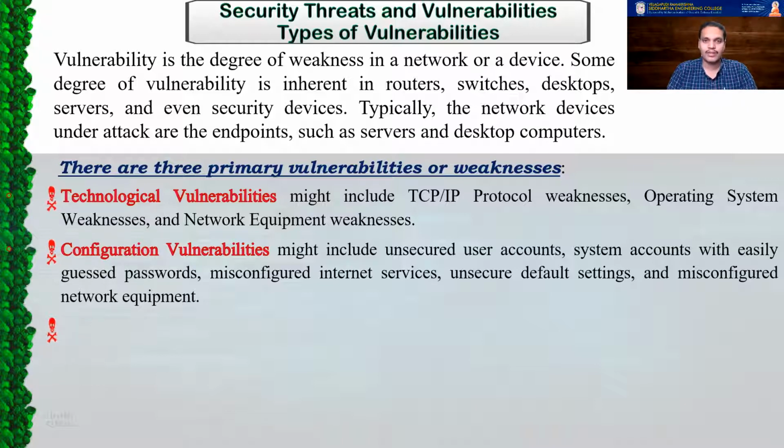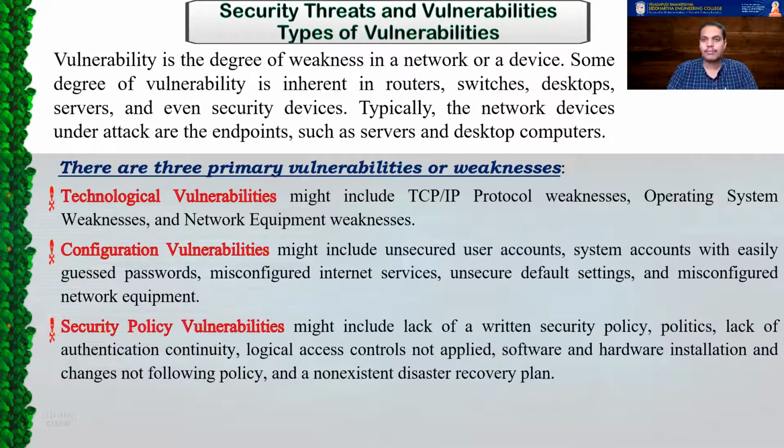We'll talk about this misconfigured network equipment. In our earlier videos, we used to work with configuration of a switch and router. We used to do security settings. If you don't do those settings properly, that means an attacker can gain access to your network device. And if he gains access to a router or a switch, he can have access to all the information that is flowing through the device. Those vulnerabilities, because of misconfiguration or leaving without any configuration, come under configuration vulnerabilities.